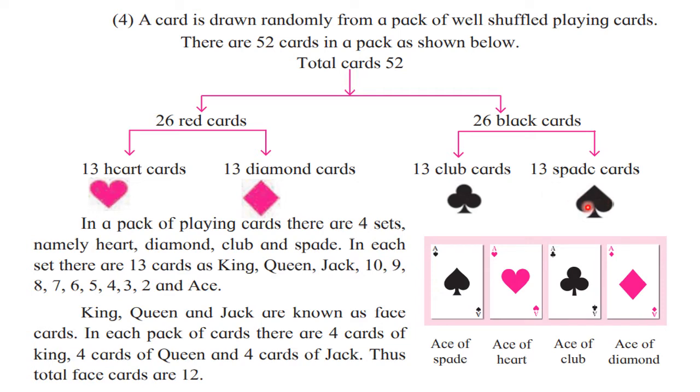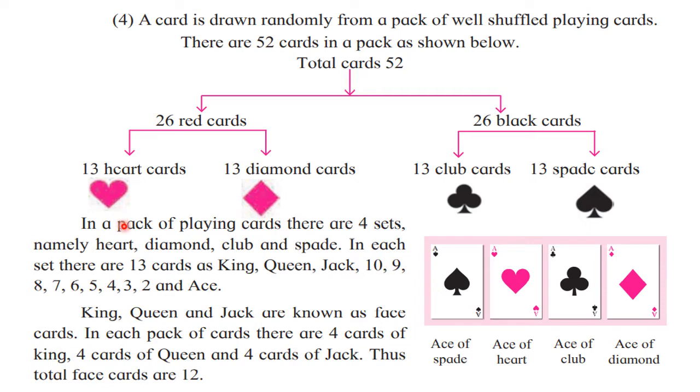So here we can see that there are four types of cards: heart, diamond, these are red cards, club and spade, they are black cards. You can see the signs also here. So you can understand what is heart, what is diamond, what is club, and what is spade. Then these 13 cards, say if we take heart suppose.